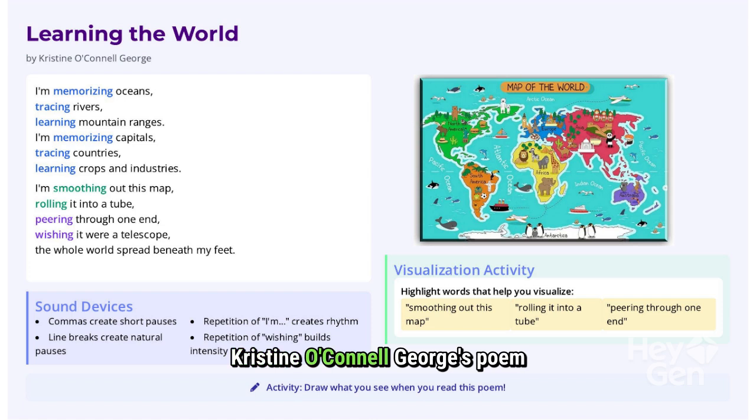Christine O'Connell George's poem, Learning the World, uses repetition and line breaks to create rhythm and intensity. The repeated I'm emphasizes the speaker's journey of discovery. Visual imagery like smoothing out this map and peering through one end invites readers to imagine exploring the world. Consider drawing what you visualize from these vivid descriptions.